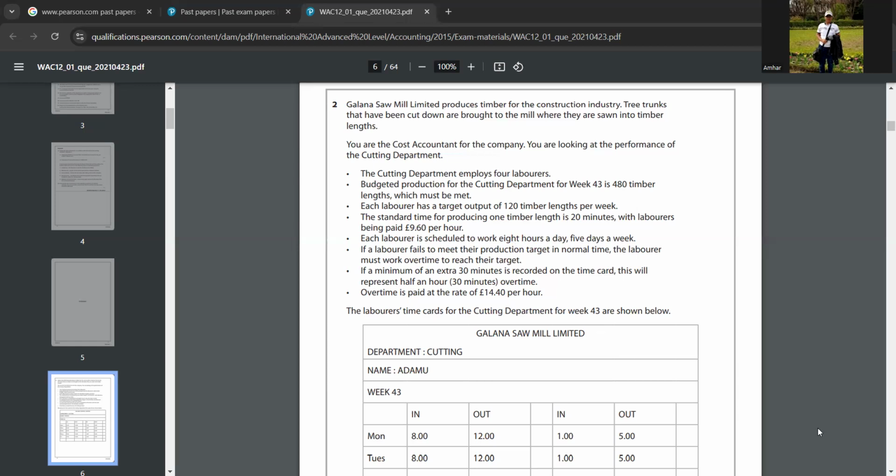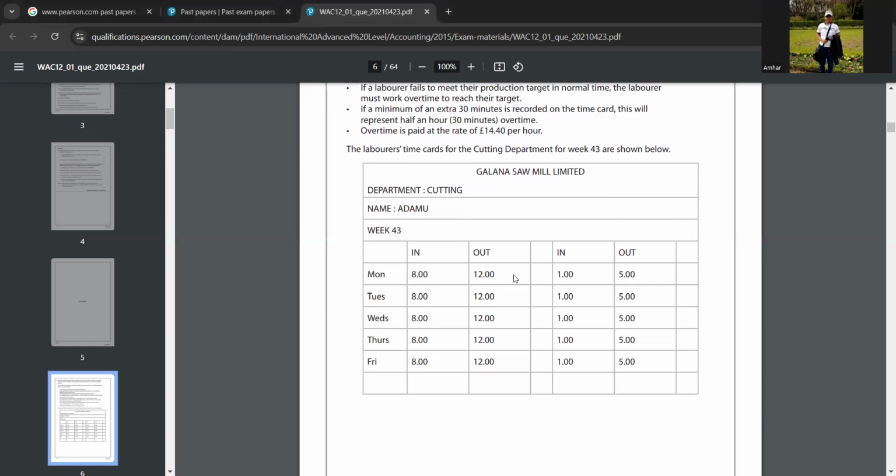Yeah, I understood that. Now look at this. This is for Adamu, the first laborer. From 8 to 12 he is working, and from 1 to 5 he is working. So before going to the answer, we'll see how much extra time each laborer has worked. You have to note it down in your writing book.